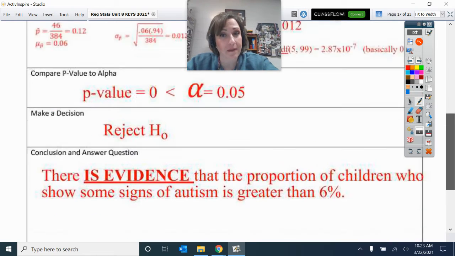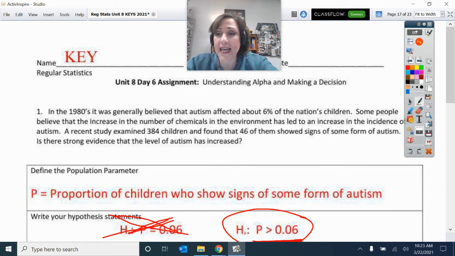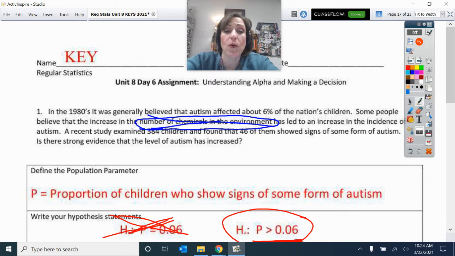Now, FYI, we cannot say that it is because of chemicals in the environment. We are not investigating the cause, because if you remember from the beginning of the year, the only way to determine cause and effect is with an experiment. That would mean you randomly assign some children to not be exposed to chemicals in the environment, and you randomly assign some children to be exposed.